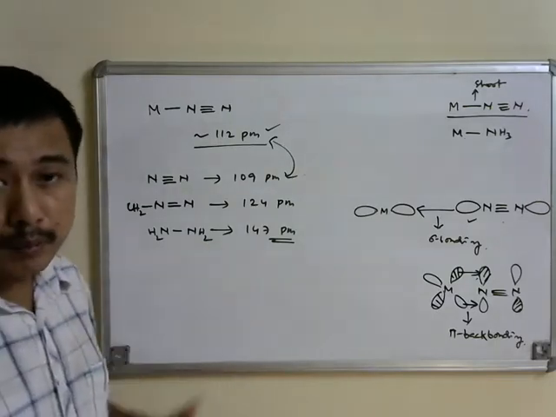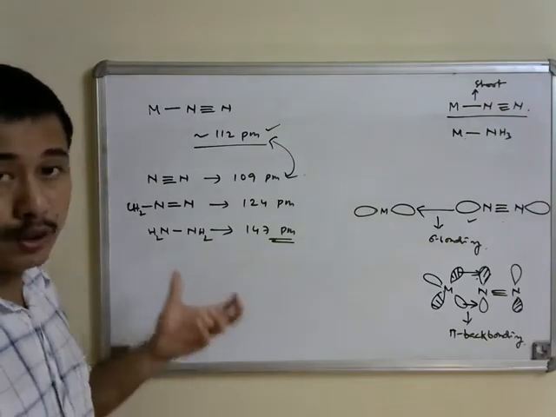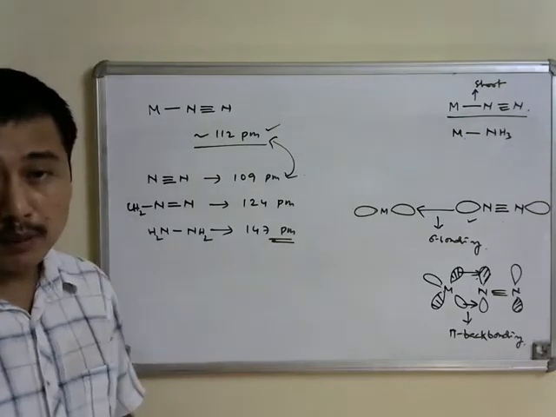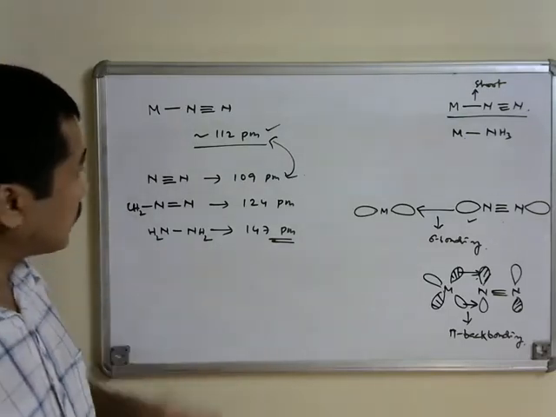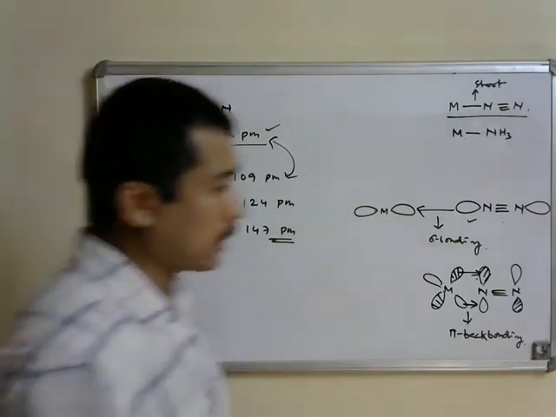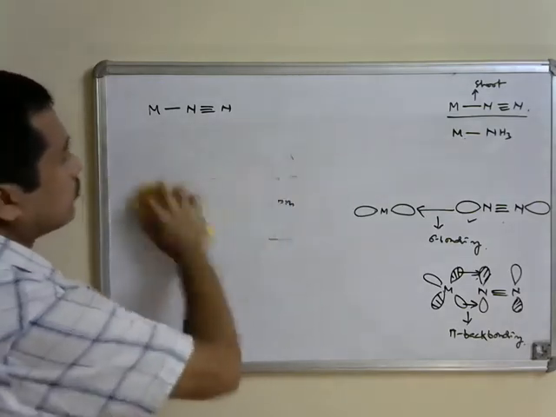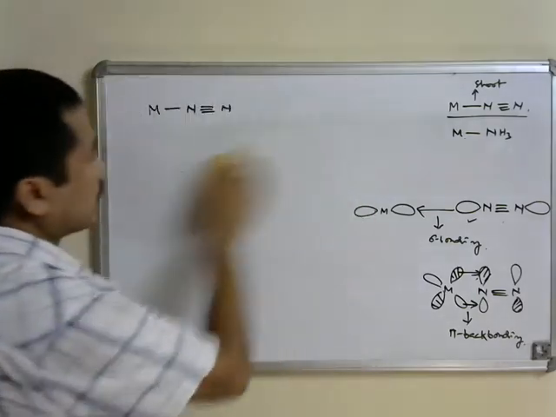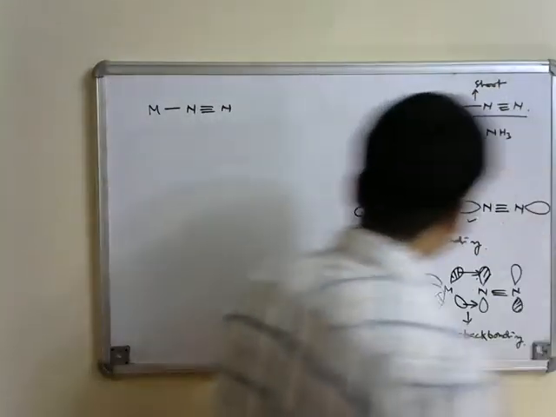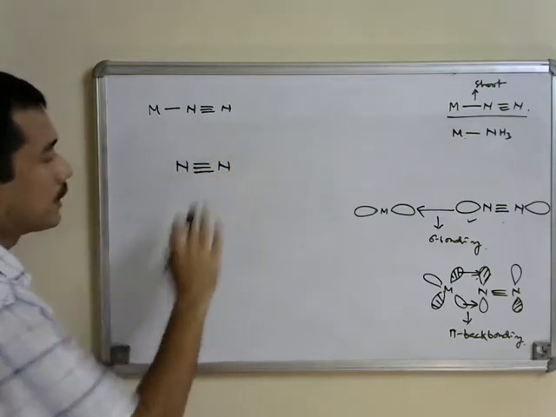So measuring NN bond distances is not a good way to estimate the extent of pi back bonding in metal dinitrogen complexes. Instead, one can look at the NN stretching vibrations in metal dinitrogen complexes and compare them with the NN stretching vibration in dinitrogen, and then estimate the pi back bonding interaction. The dinitrogen molecule as such has no polarity and no dipole moment, and that is why it is IR inactive.